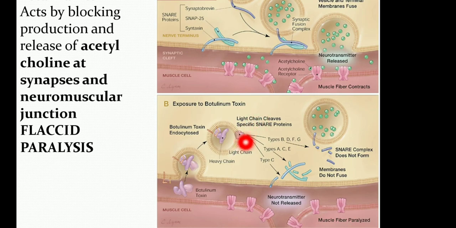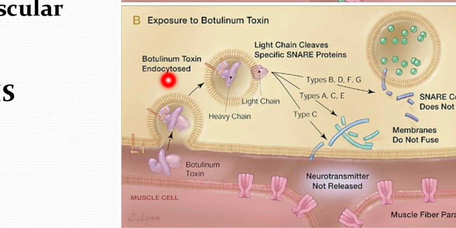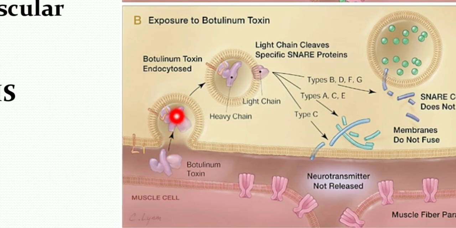It disrupts the SNARE protein complex. You can see here the botulinum toxin gets endocytosed, and the light chain of this toxin disrupts the SNARE protein complex here.